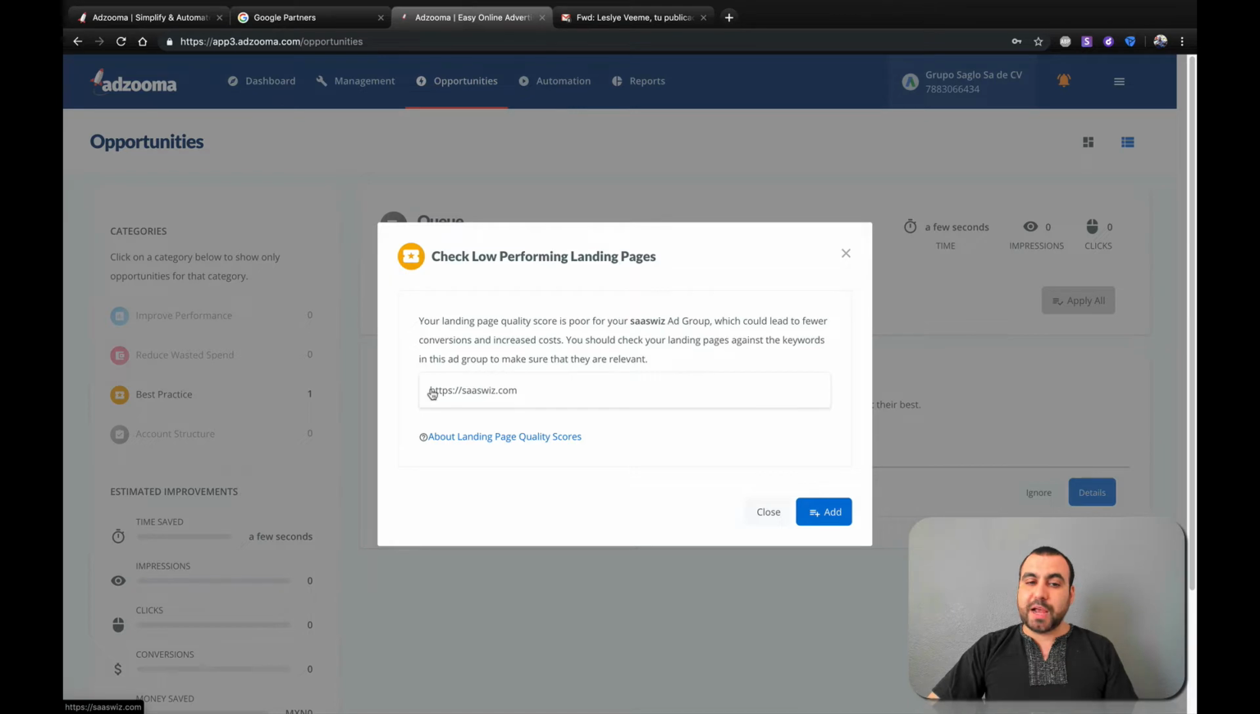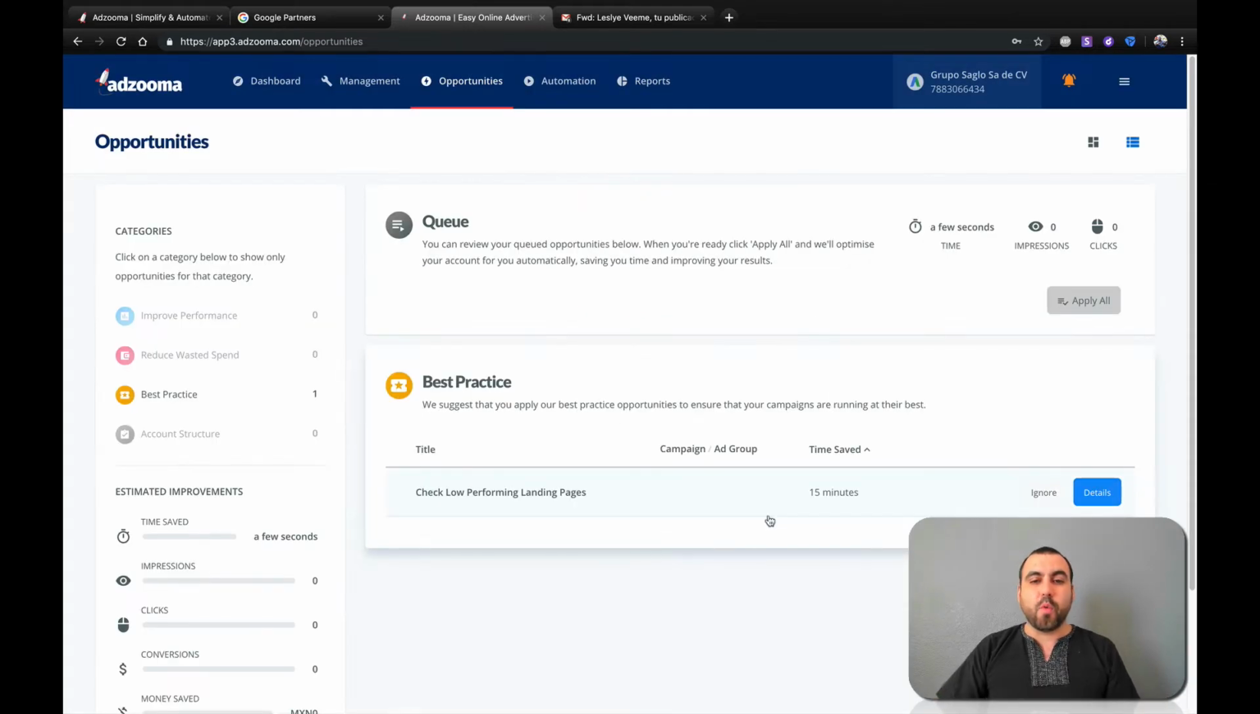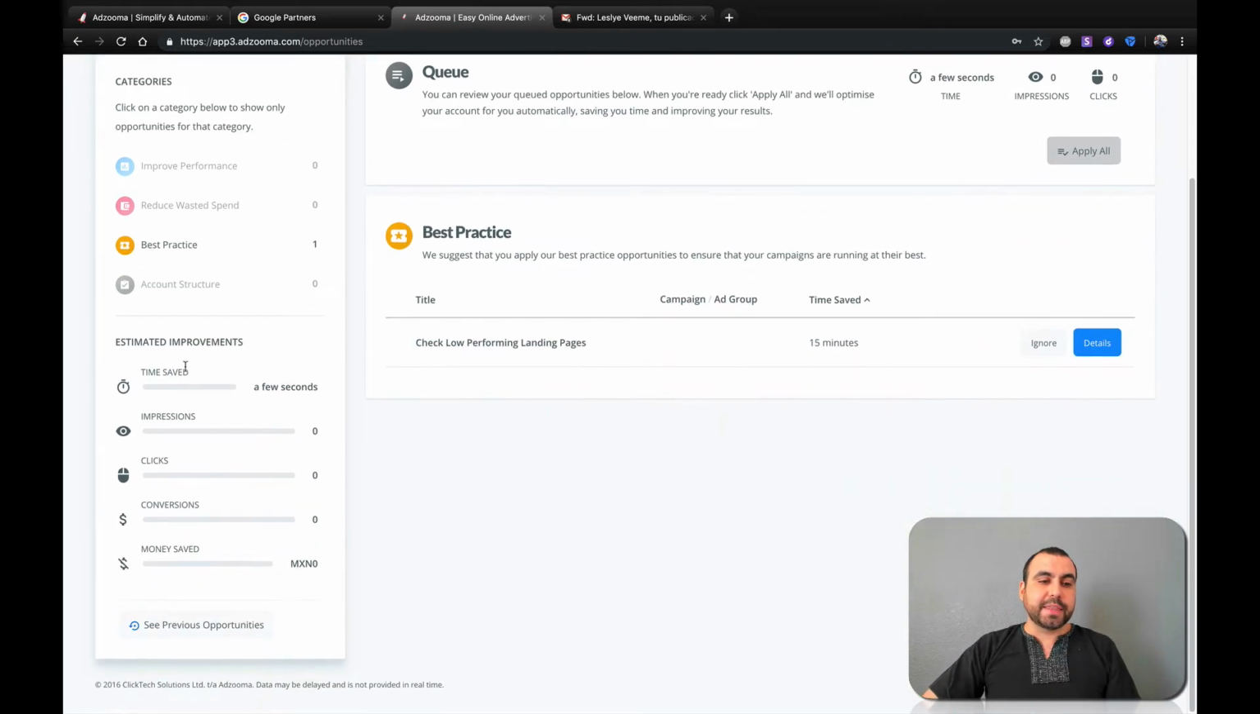So this is what I have to do and add this page if I want to add it. It's super easy and it's super fast, and you just keep getting opportunities as time goes and as the ad performs. Now over here, you get the estimated time saved. So if I have a whole bunch of them and I applied them, it's going to tell me how much I've saved: the impressions, clicks, conversions, and money saved. So it gives me all those options.